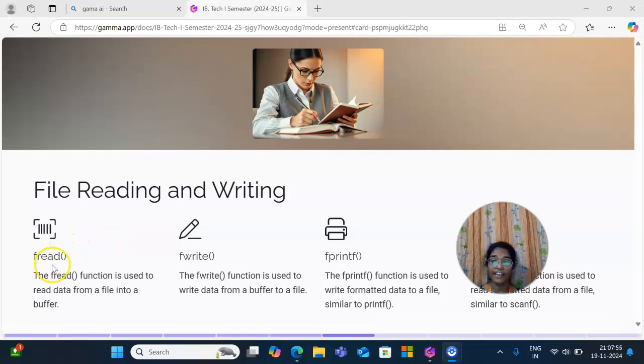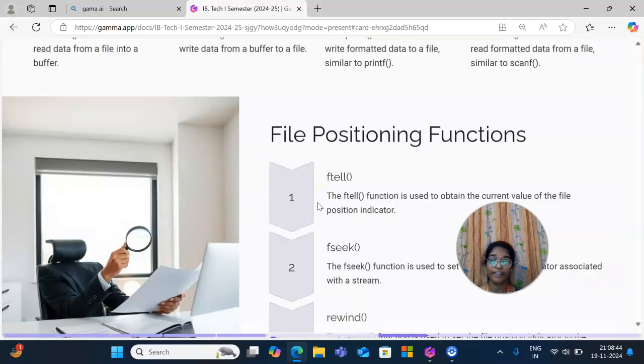File reading and writing: fread, fwrite, fprintf. Some of the functions are fread, fwrite, fprintf, and fscanf. The fread function is used to read data from a file into a buffer. The fwrite function is used to write data from a buffer to a file. The fprintf function is used to write formatted data to a file, similar to printf. The fscanf function is used to read formatted data from a file, similar to scanf.